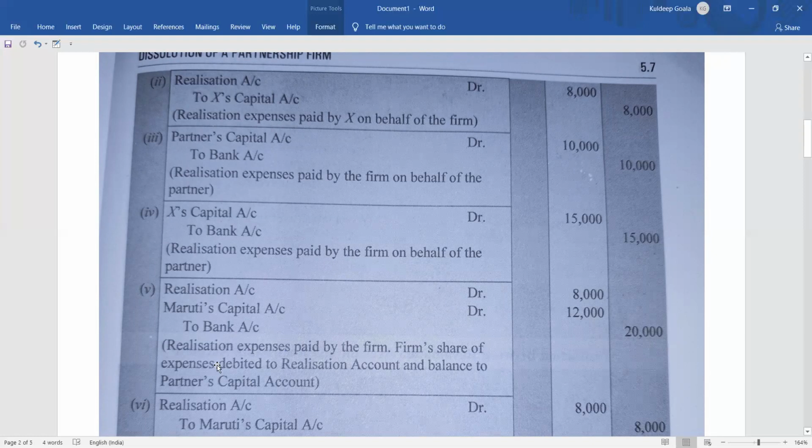So the narration will be being realization expenses. Okay, realization expenses of 8,000. You can just mention in your own way. There's no hard and fast rule. Being the realization expense of 8,000, that was to be borne by the farm, paid along with Maruti's share of realization expenses of 12,000. Okay, in this way also you can mention, or if you want you can mention as it is written here. Or you can even mention like this also, being realization expenses paid on behalf of partner as well as the portion of the farm. Okay, that is also more simple, right?